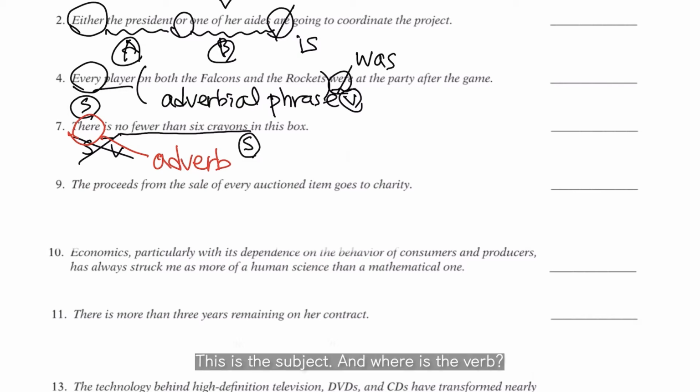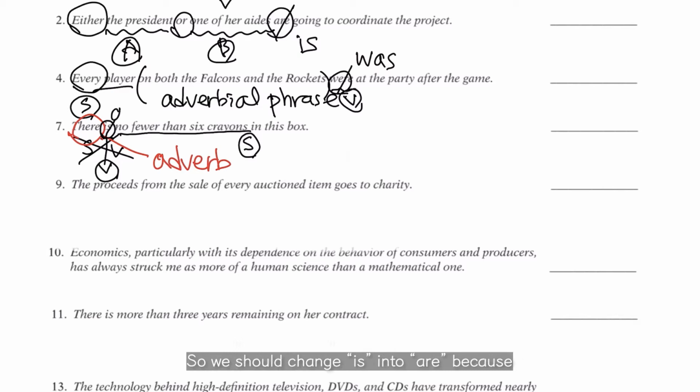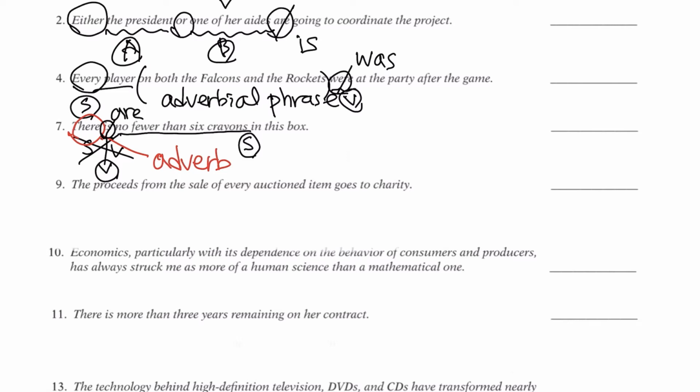And the verb is, we have only one verb here. So we should change is into are, because no fewer than 6 crayons is plural. So the correct answer will be there are no fewer than 6 crayons in this box.